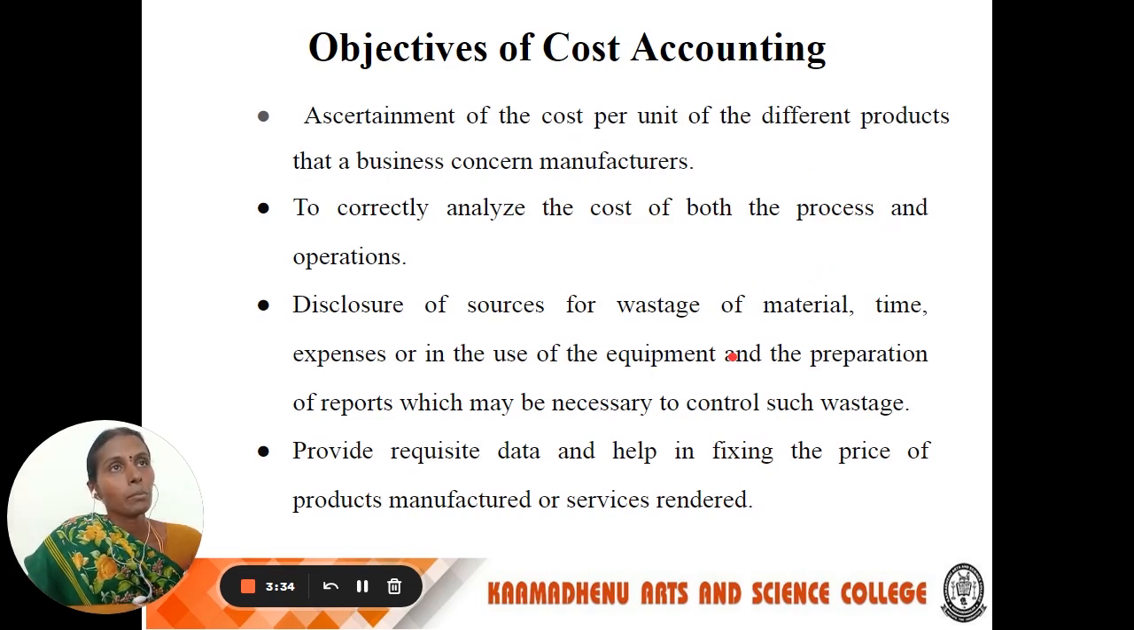Next, we see the objectives. The first objective is to ascertain the cost per unit of the different products that a business concern manufactures. The next objective is to correctly analyze the cost of both the processes and the operations. Next, disclose the sources of wastage of material, time, and expenses in the use of equipment, and the preparation of reports which may be necessary to control such wastages. Next objective, provide required data and help in fixing the price of the product manufactured or services rendered.